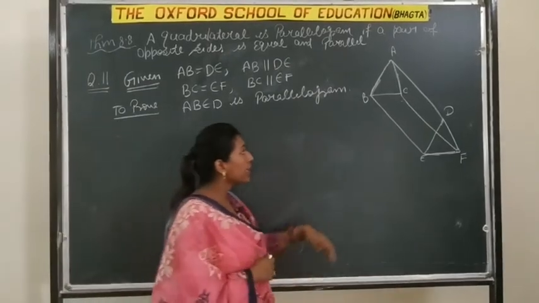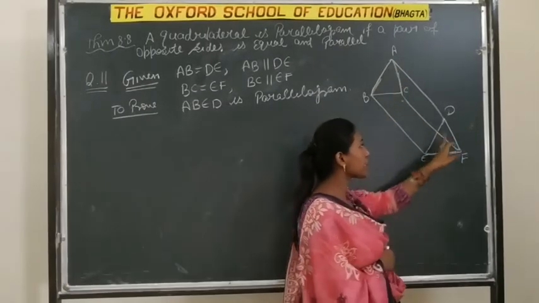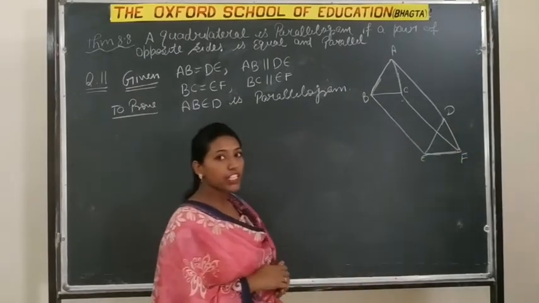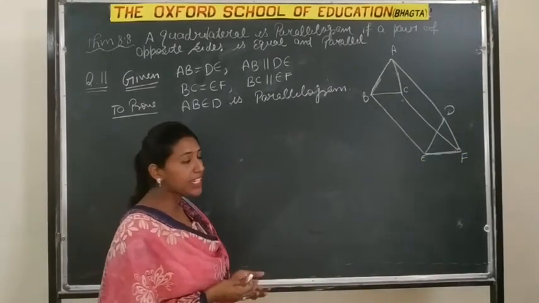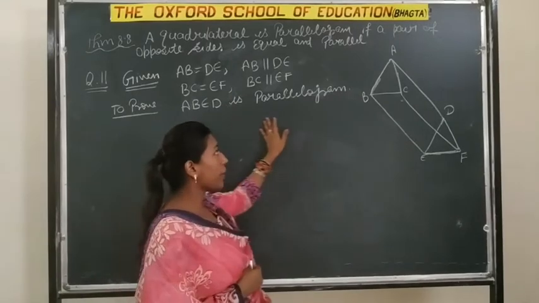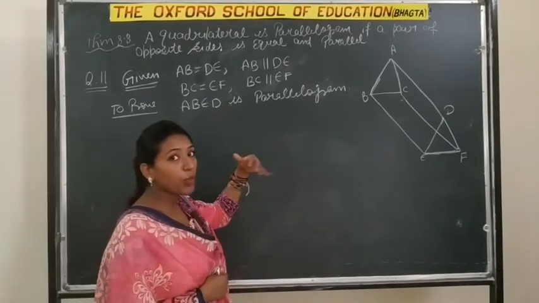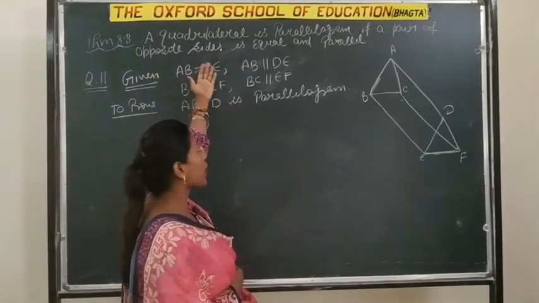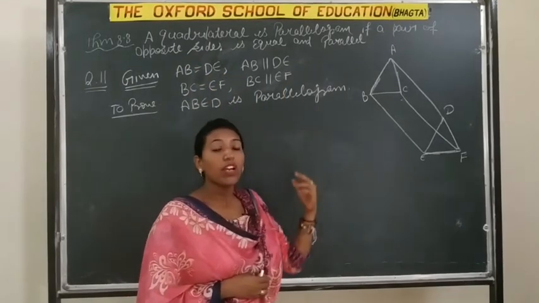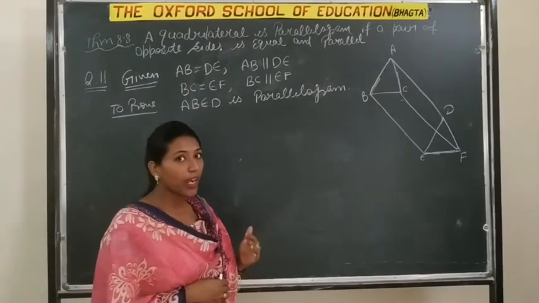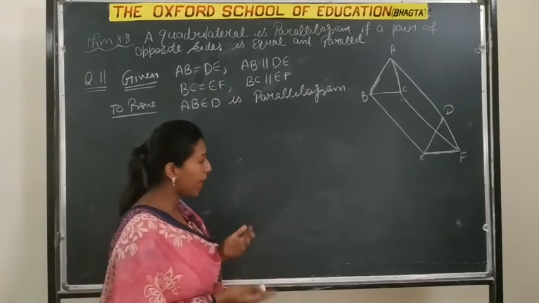So ABED is a parallelogram. Since ABED is a quadrilateral because it has 4 sides, now we have to show that ABED is a parallelogram. To prove a parallelogram, we have theorem 8.8: if one pair of opposite sides is equal and parallel, then the quadrilateral becomes a parallelogram.